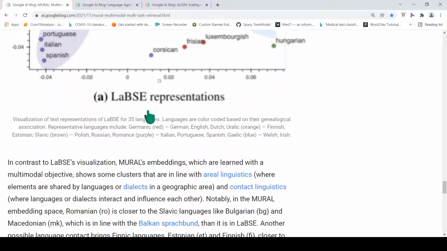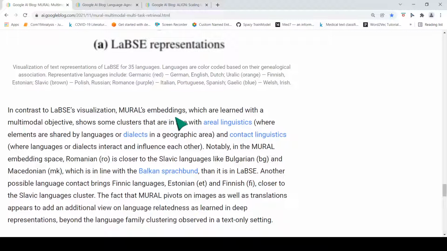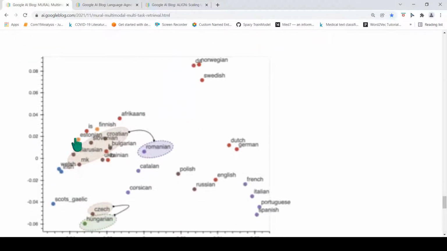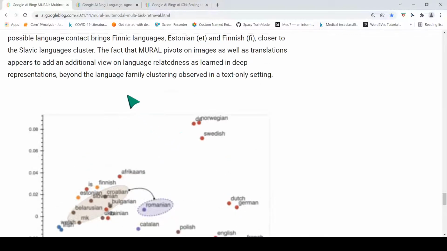In contrast, MURAL shows clusters that are in line with areal linguistics, like languages which are shared in a geographic area. For example, all these languages fall into a similar geographic area, and it clusters them together.